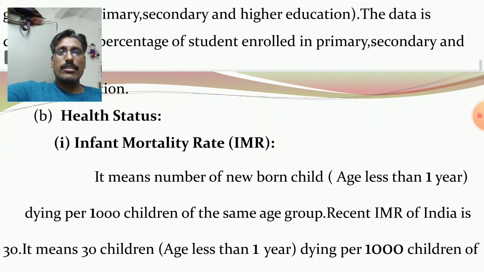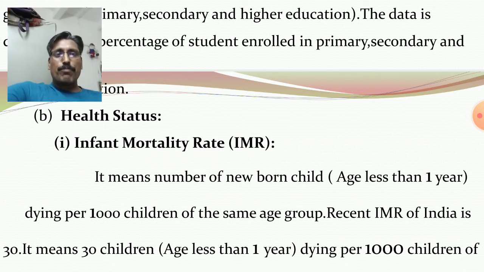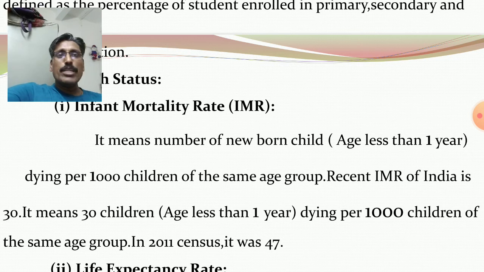Then the second criteria of the UNDP report is health status. In health status, the first component is infant mortality rate, IMR. It means the number of newborn children, age group less than 1 year, dying per 1,000 children of the same age group.